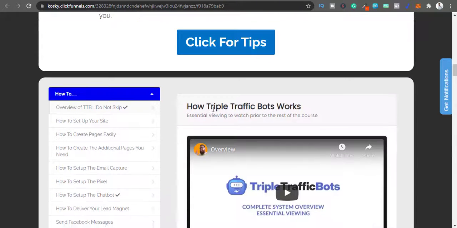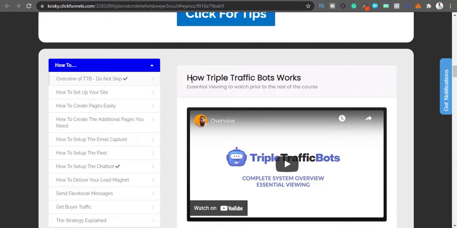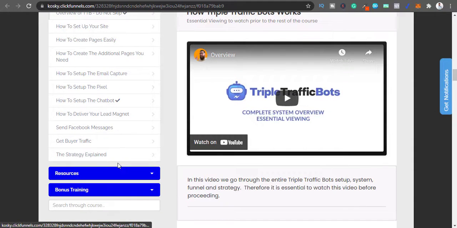Okay, so this is the training area of triple traffic bots. Basically, you're going to set up a messenger list instead of an email list, and inside that messenger list you will be able to build an email list as well. These modules are actually good and it works, but it takes effort, and you need to learn more skills in here as well, and it will take time.